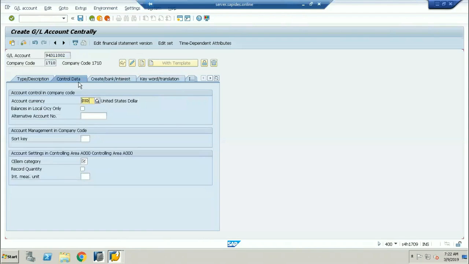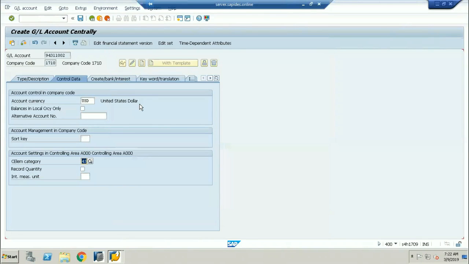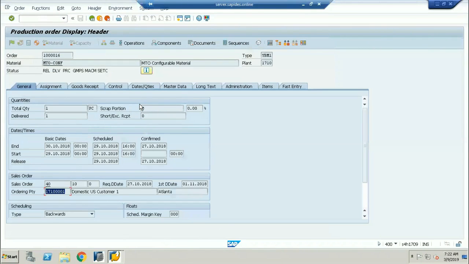If I go to the control data, it will ask for the cost element category, because these are all called secondary cost elements. I'll select internal activity, whatever may be here. So the OKP9, the linking of the cost elements to the cost center, still remains as it is? That remains the same, sir. There is no change in that.